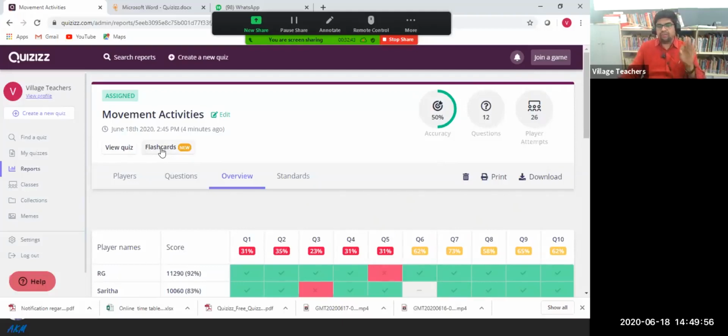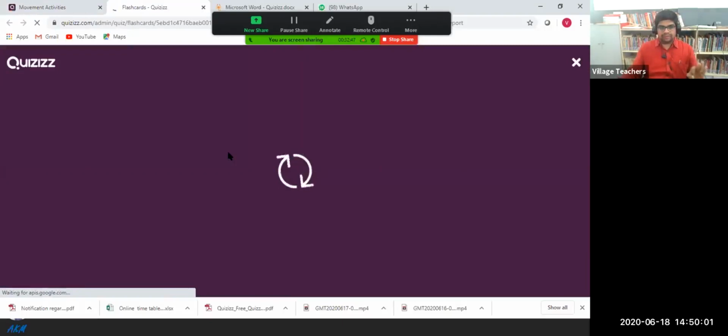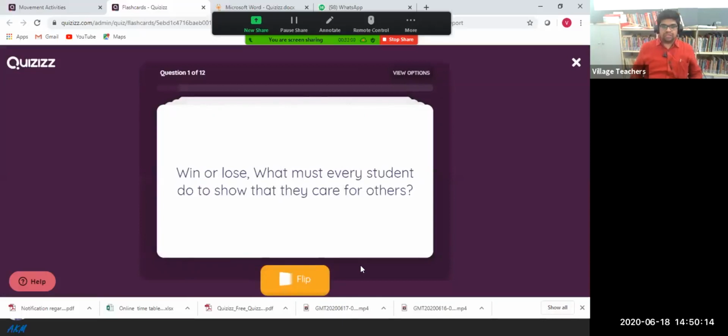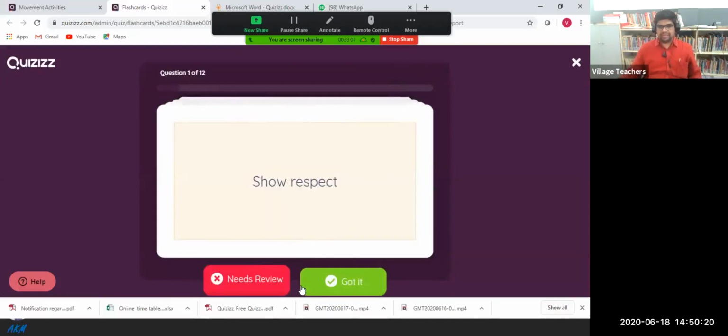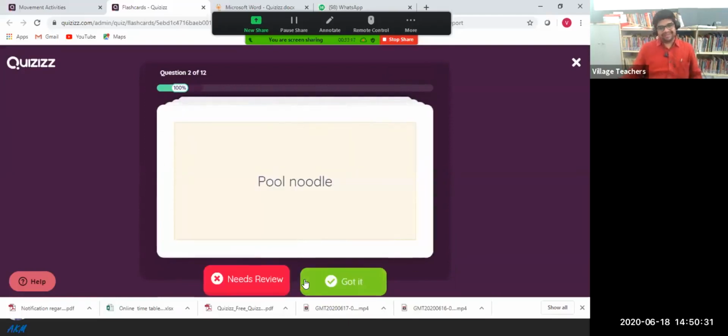Let me try the flashcard once again. If the network is good, I can show you live. I'll start the activities. I'm showing the flashcard now. Win or lose, every student must show that they care about others. Show respect. Like this, you can ask, what is the name of this device? Anyone? If you know, I don't know. Pool noodles. Okay, pool noodle. So like this, we can discuss with the kids.